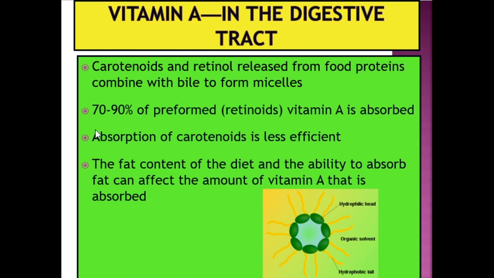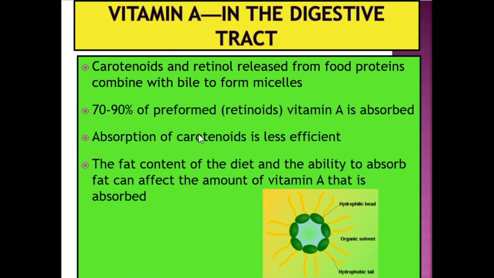How about the percentage of absorption of the two forms of vitamin A? 70 to 90% of preformed, active vitamin A is absorbed in our body. So it is very good for us to eat a substance that contains the active form of vitamin A because our body will directly absorb it.